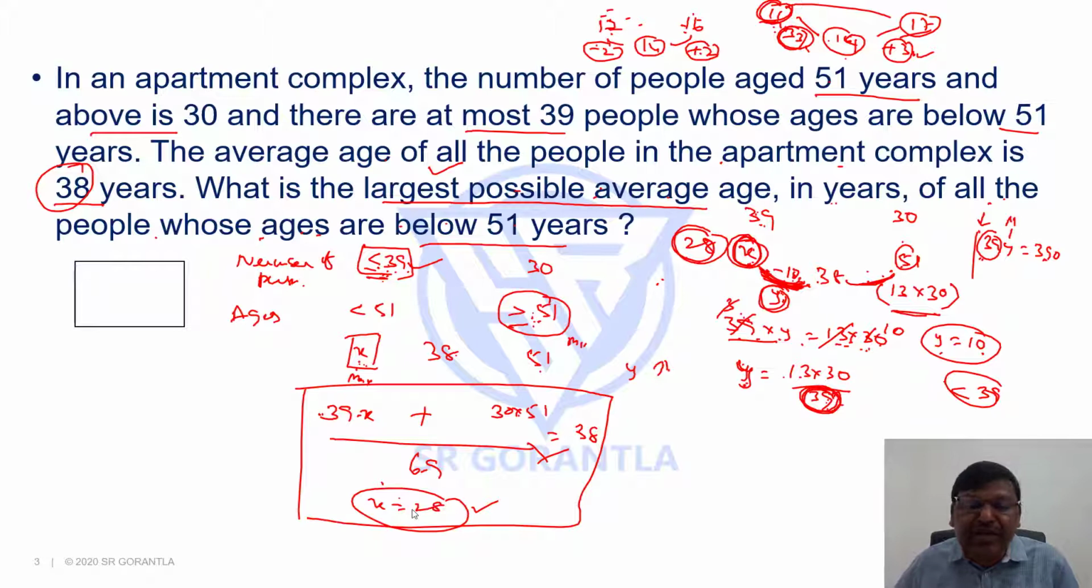And what is that maximum average? We have 28. So our answer is 28 years. Right?